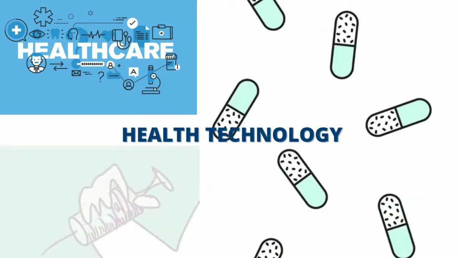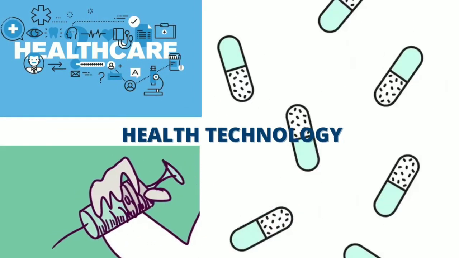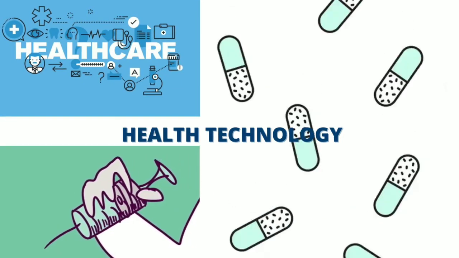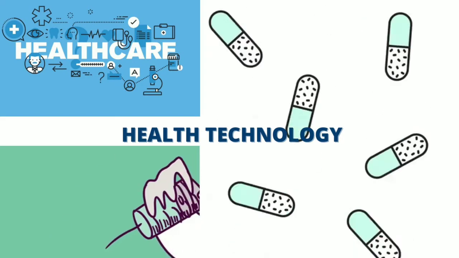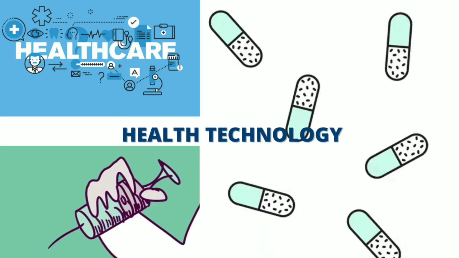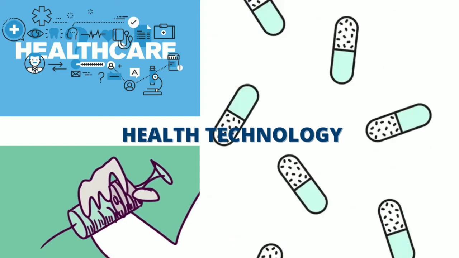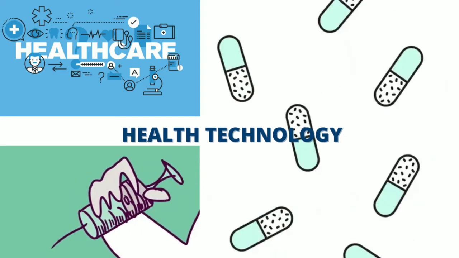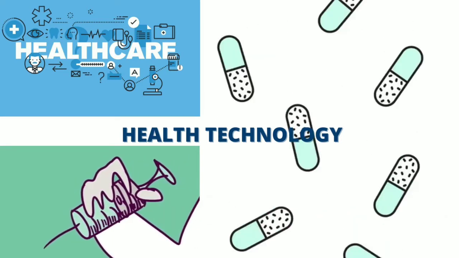Let's see about health technology. Health technology is defined by the World Health Organization as the application of organized knowledge and skills in the form of devices, medicines, vaccines, procedures, and systems developed to solve a health problem and improve quality of lives. This includes the pharmaceuticals, devices, procedures, and organizational systems used in healthcare.